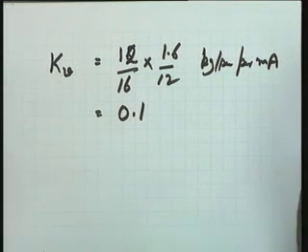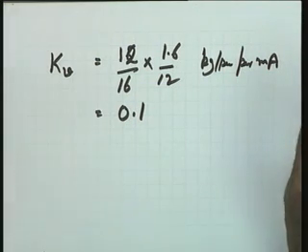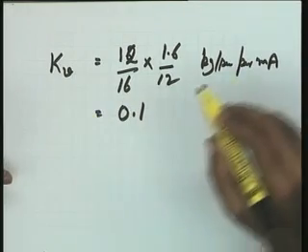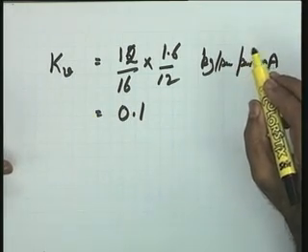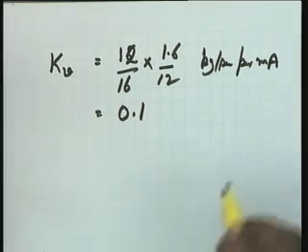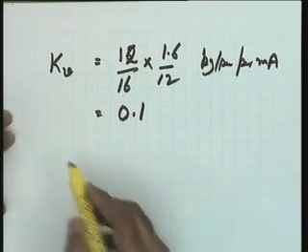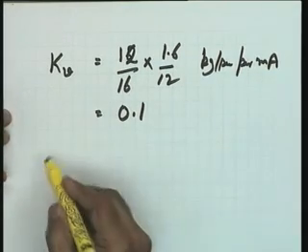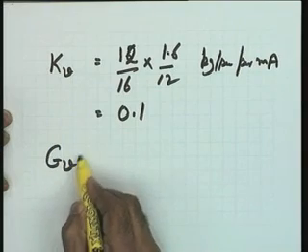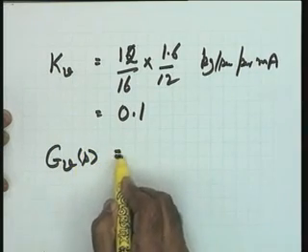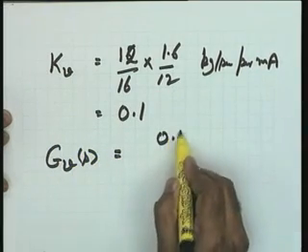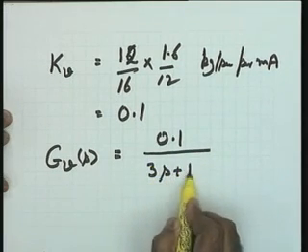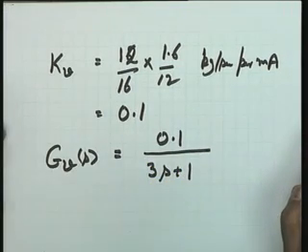But if I want to go for a more precise model, in that case the dynamics of this unit should also be considered. Let me say an experiment conducted on this unit gives you a time constant of about 3 seconds, and therefore the transfer function can be written as GV(s) equal to 0.1, which is the gain, divided by 3s plus 1, where 3 is the time constant of the system.